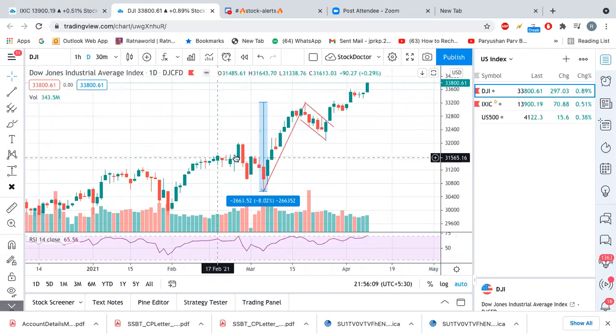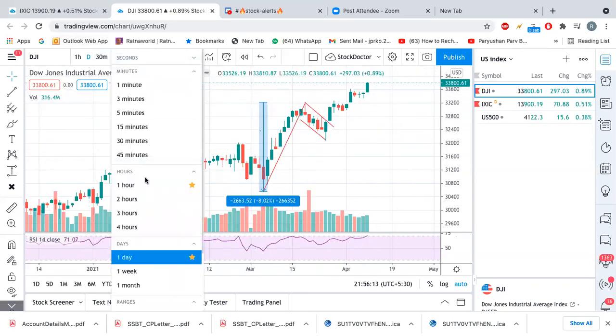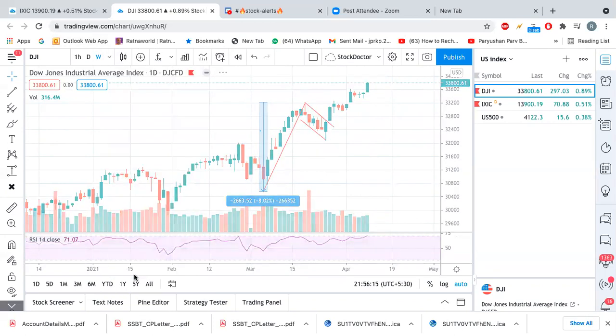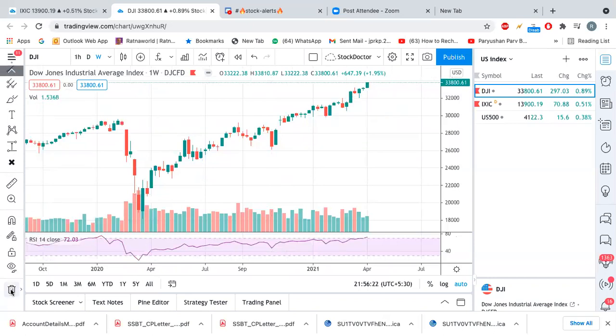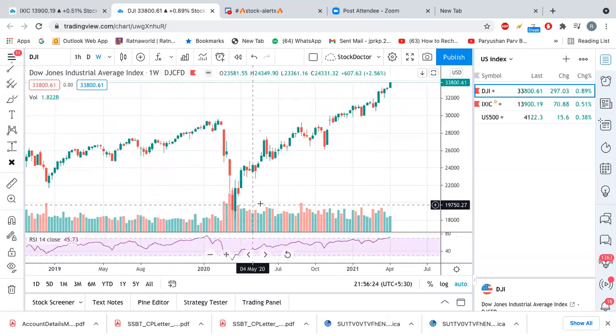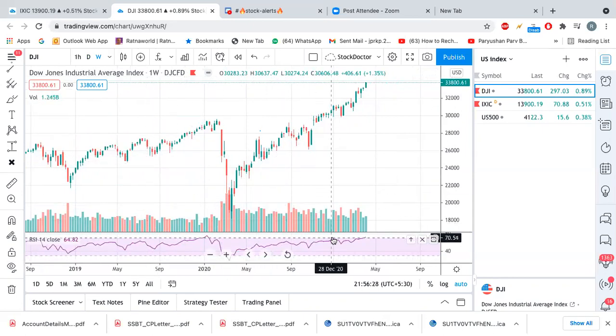So this is the index check. Now if we see the weekly chart, let me remove the drawing. In the weekly chart you can see it is just going up and up. And here also, in the weekly chart, the index is kind of exhausted.